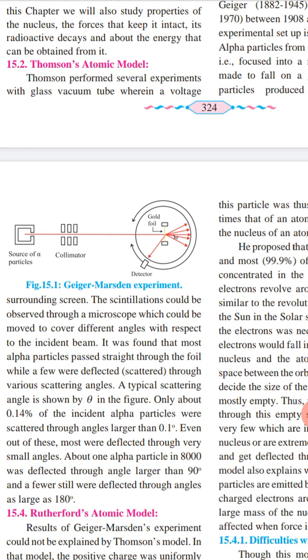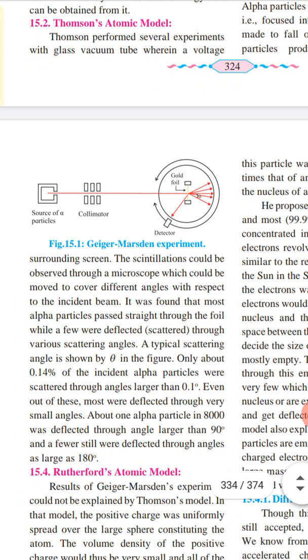The scintillations could be observed through a microscope, which could be moved to cover different angles with respect to the incident beam. It was found that most alpha particles pass straight through the foil, while a few are deflected through various scattering angles. A typical scattering angle is shown by theta.